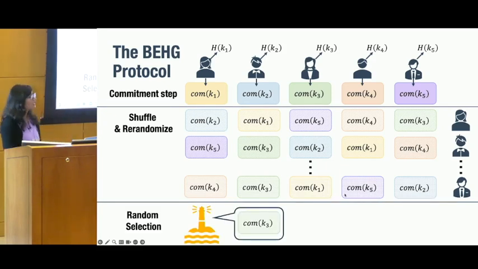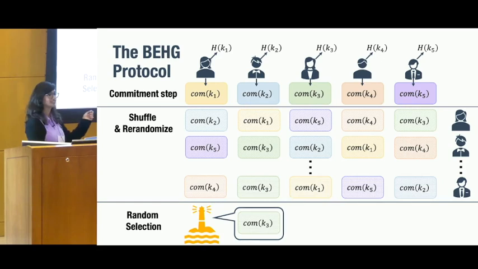Moving on to the third and last step of the protocol, it's just random selection. What we do is we use the randomness beacon to select one commitment out of this set of 5 commitments. So let's say it selects the second commitment. Now each party will try to open this commitment using its k value. So now party 3 will realize that it's the chosen leader, but no one else will know that party 3 was the chosen leader.